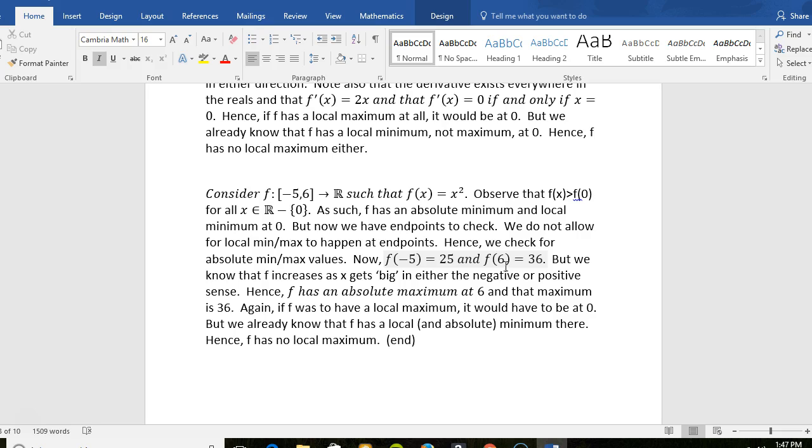But anyway, now remember, for the minimum, y equals 0 is both our local and absolute minimum. It is located at x equals 0. So y equals 0 is our local and absolute minimum, and it is located at x equals 0. That's true for this one and the one we just did.